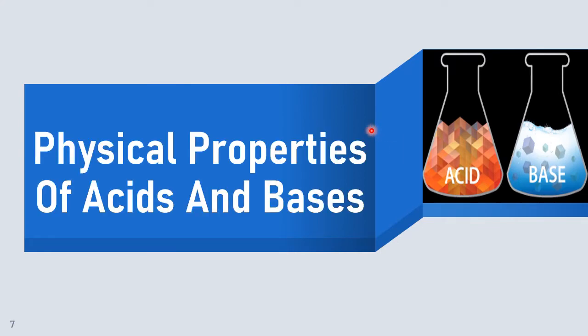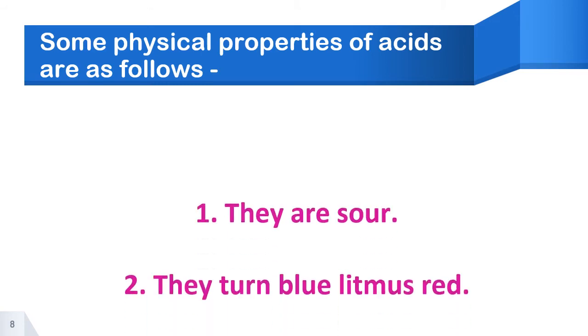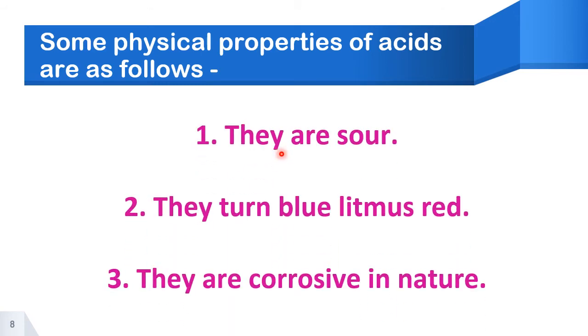Now there are some physical properties of acids and bases, so that we will come to know whether the given liquid is an acid or a base. Acids are sour in taste. They turn blue litmus red. They are corrosive in nature. So all natural acids are sour in taste. Natural acids can be tested by taste, but strong acids we can't check. So they are checked only by some other different chemical properties.